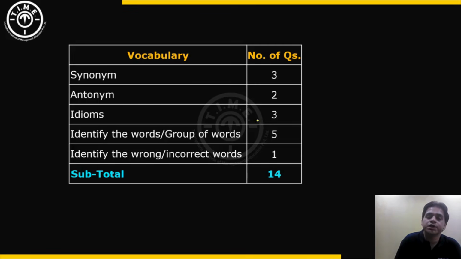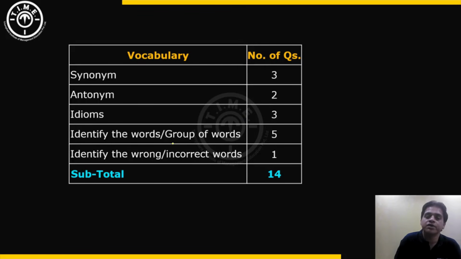There were 3 questions based on identifying the meaning of that particular idiom. So there was an idiom given and the meaning of that was to be identified. Again, the questions asked over here were all pretty straightforward. Idioms that were given were commonly used idioms in day-to-day life. So most students would be able to quickly identify, and those questions also took very less time to attempt.